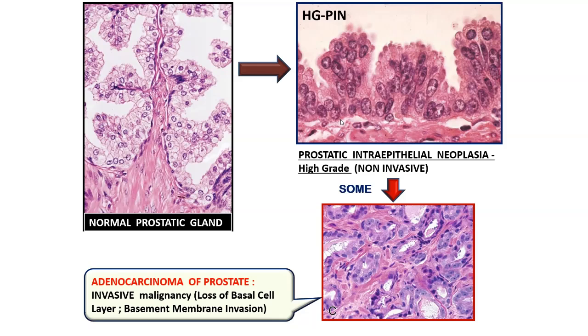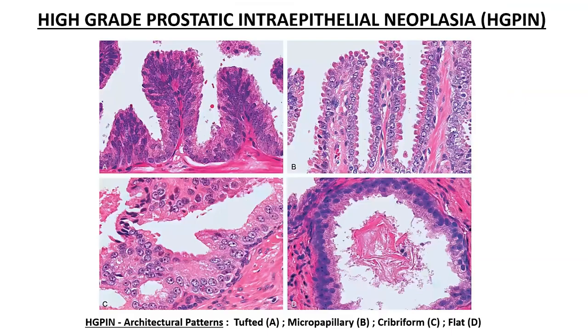Because it's an intraepithelial neoplasia, you will see that the outer layer of basal cells, which is seen in the normal prostate, is also preserved at least partially within these glands, which are involved by a prostatic intraepithelial neoplasia. But again, whenever you see high-grade prostatic intraepithelial neoplasia, look around into the adjacent stroma, you might see an invasive adenocarcinoma element also present along with this particular pathology.